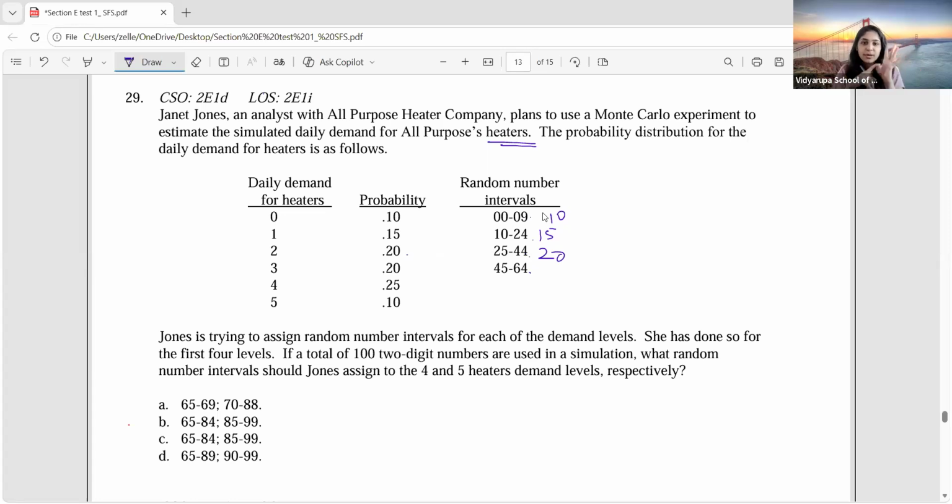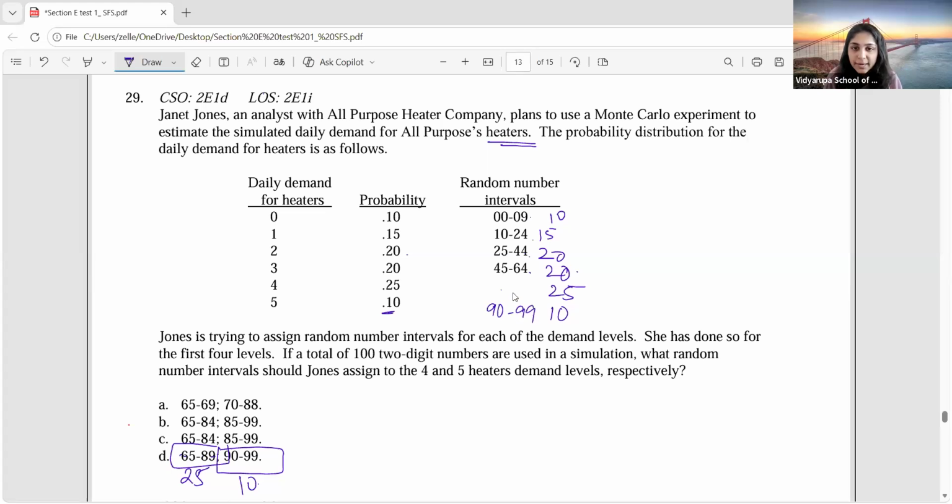Are you all getting the point? 25, 26, 27, 28, 29, 30, 31, 32, 33, 34, 35, 36, 37, 38, 39, 40, 41, 42, 43, 44. Next, 45 to 64, also how many numbers are there? There are 20 numbers. So you have to next choose an option which will give you 25 difference. So can I say 65 to 89 is the option which has 25 numbers in between? And 90 to 99 is where 10 numbers are in between.